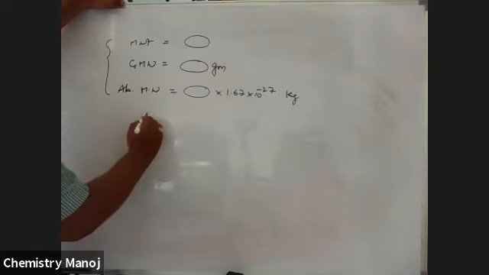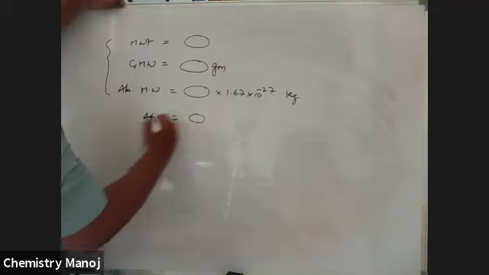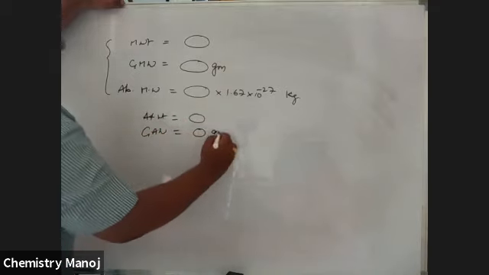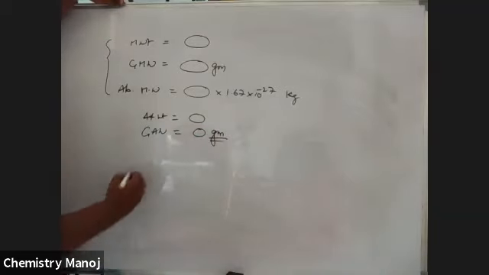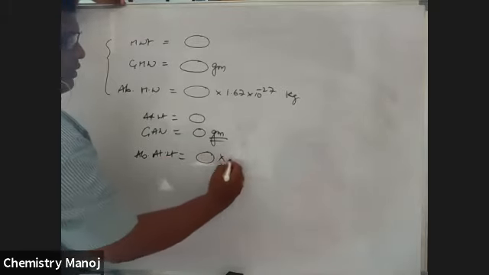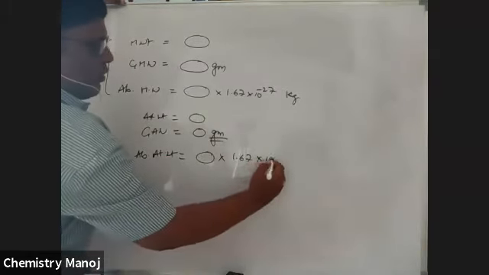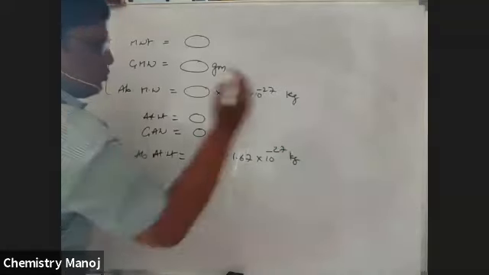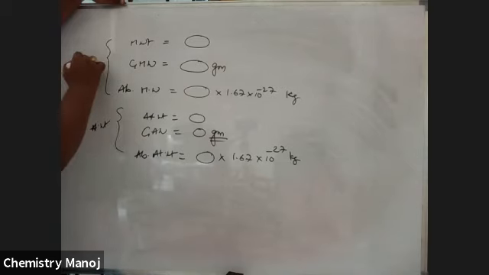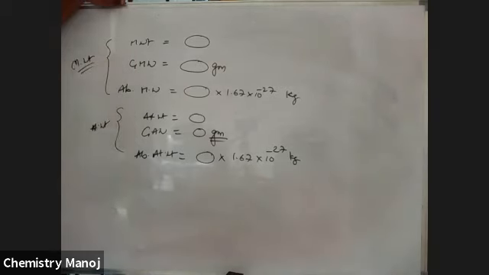Similarly, atomic weight is some value. Gram atomic weight, that value is in grams. Absolute atomic weight is the value into 1.67 into 10 power minus 27 kgs. This is all about your atomic weight. This is about molecular weight. These are the three terms I am discussing here.